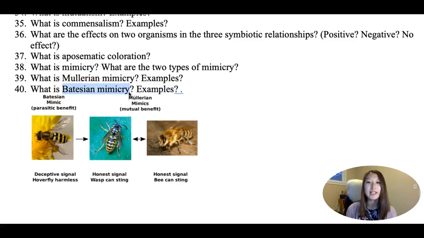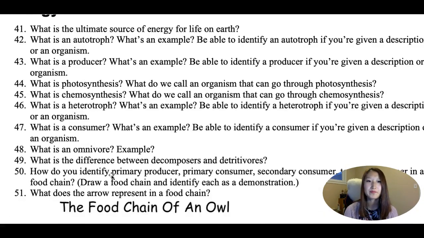Batesian mimicry is when you're setting up a bait, as in, you're pretending, you're being deceptive. You look like you are harmful, but you're really just pretending to be harmful. For example, this hoverfly looks similar to the wasp and the bee in terms of its coloration, but is really not harmful at all.